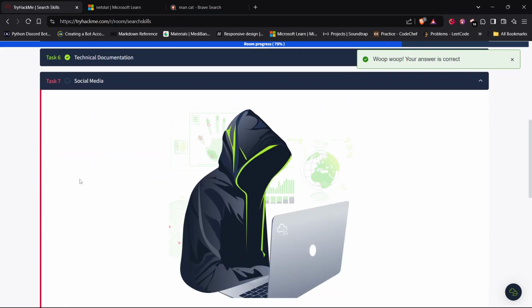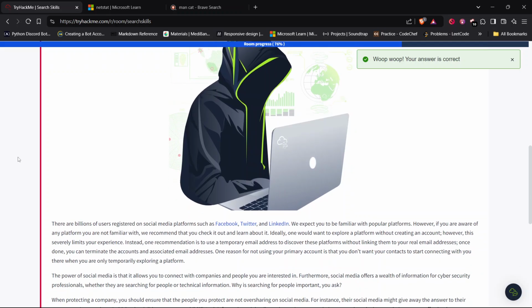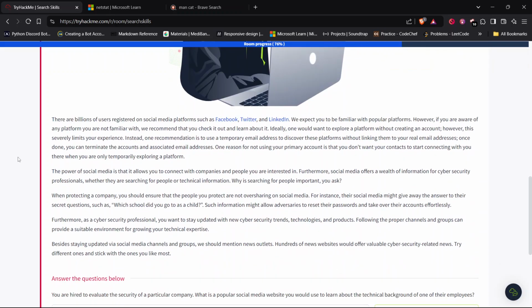Let's proceed to the next task, social media. There are billions of users registered on social media platforms such as Facebook, Twitter, and LinkedIn. We expect you to be familiar with popular platforms. However, if you are aware of any platform you are not familiar with, we recommend that you check it out and learn about it. As a security analyst, it is recommended that we learn about every other platform similarly, such as social media platforms.